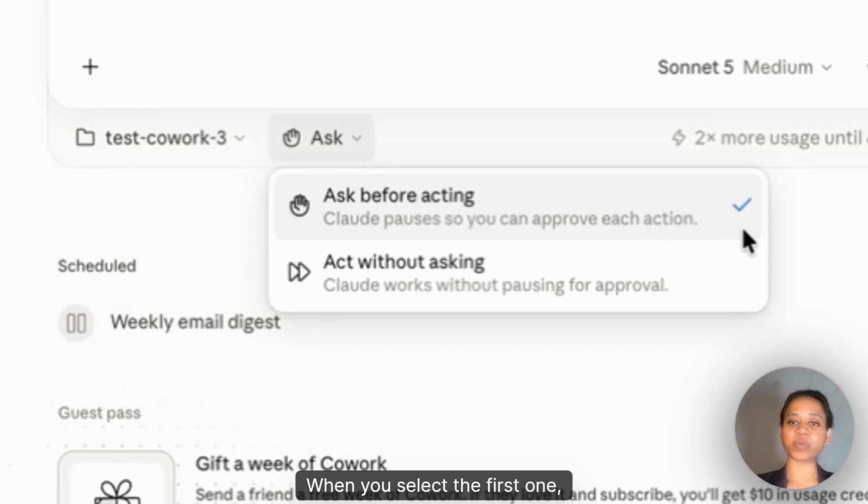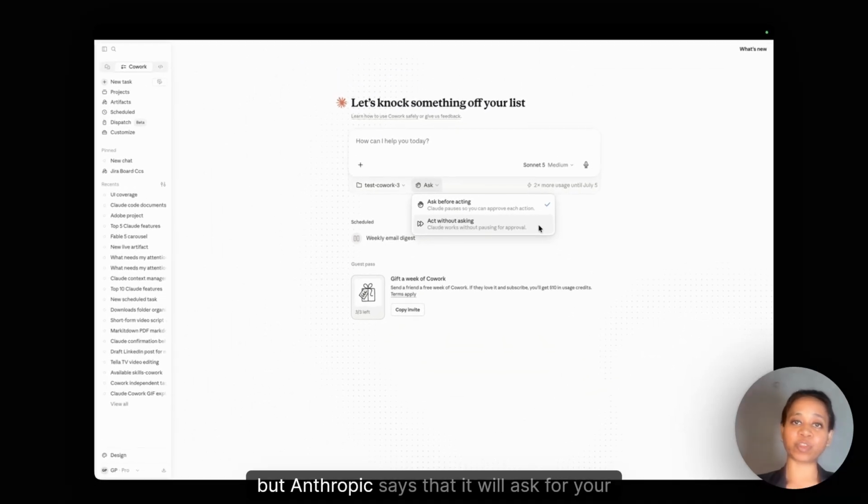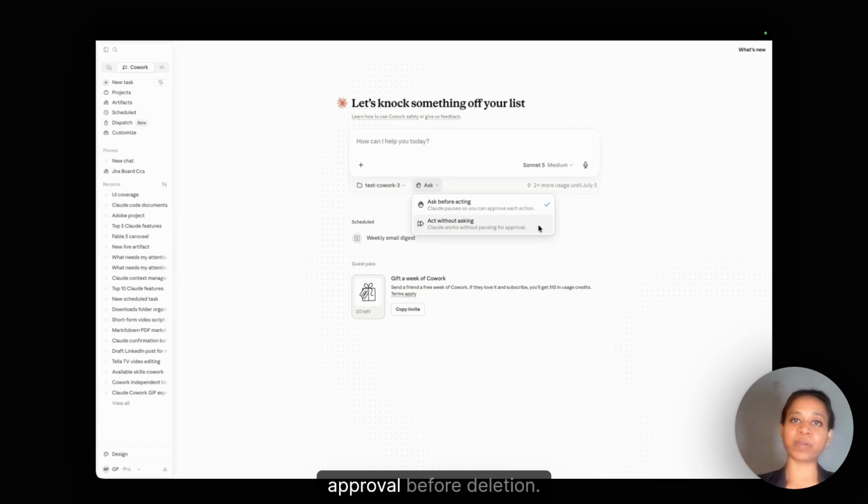When you select the first one, Claude will pause before each and every action for your approval. And for the second one, it doesn't pause for your approval for every action, but Anthropic says that it will ask for your approval before deletion.